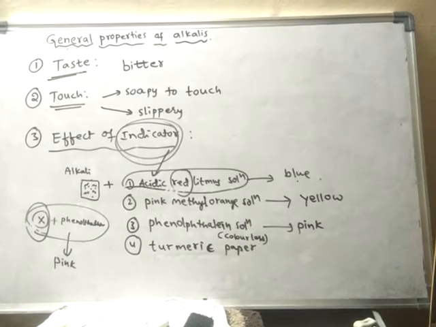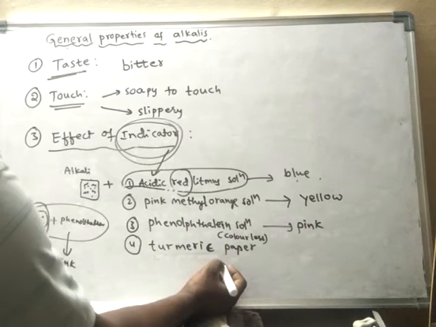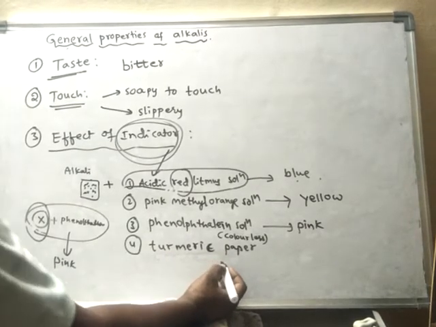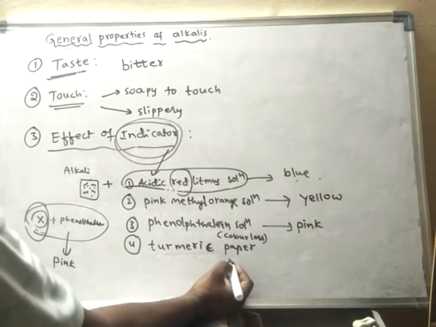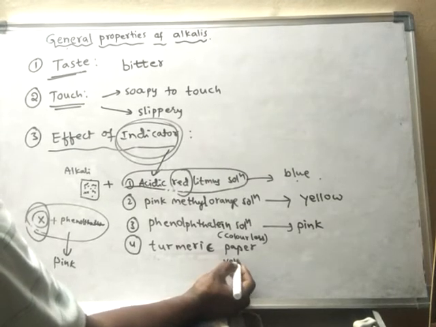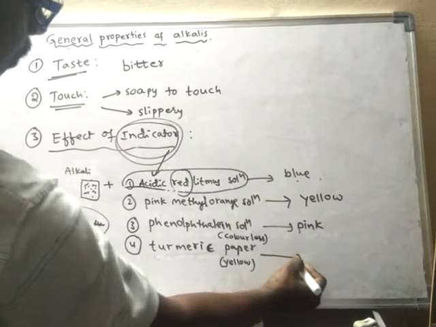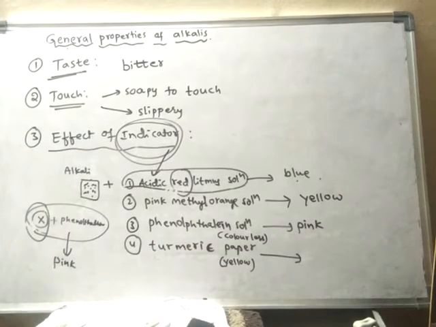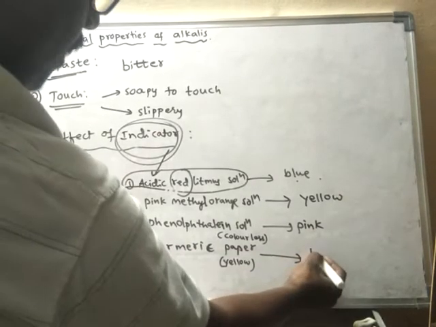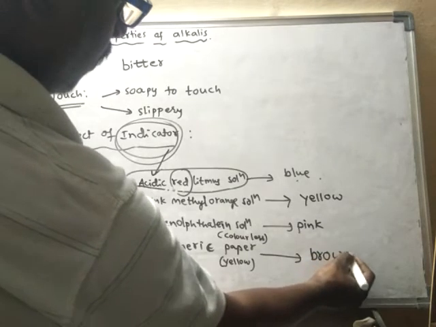Okay, right. So turmeric paper. What is the color of turmeric? Turmeric, pasupu, originally is yellow in color. When reacted with a water soluble base or alkali, immediately it turns to brown color.